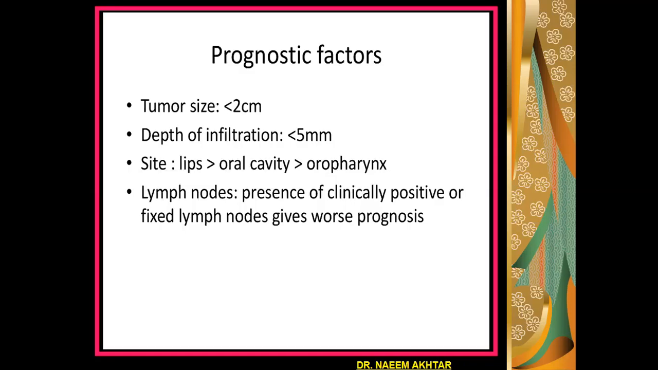Prognostic factors. The patient will have good prognosis if the tumor size is less than 2 centimeters, if the depth of infiltration is less than 5 millimeters, and if the site of the tumor is lip, the patient will have good prognosis. Oral cavity cancer will be having good prognosis as compared to the oropharynx. Then the status of the lymph nodes. Presence of clinically positive or fixed lymph nodes gives worse prognosis.